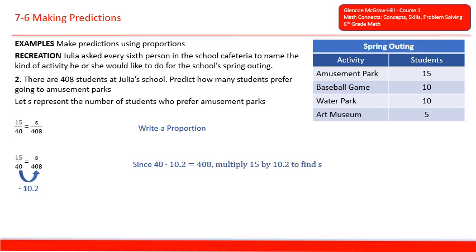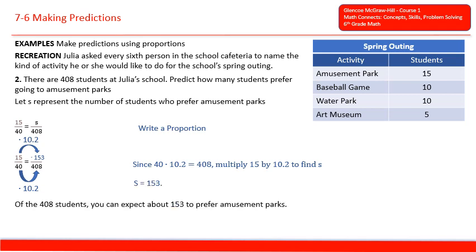So since 40 times 10.2 is 408, we'll multiply 15 times 10.2 to find S. And 15 times 10.2 is 153. So S equals 153. And of the 408 students, you can expect about 153 to prefer amusement parks.